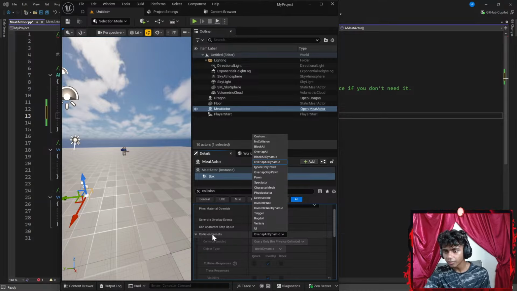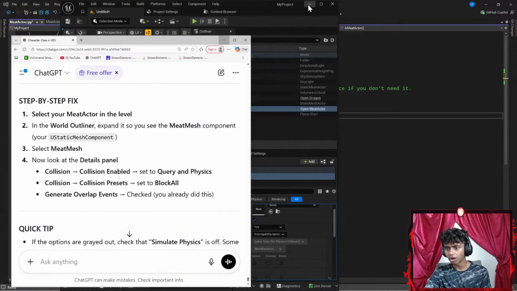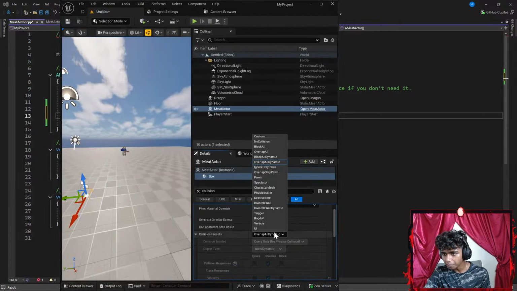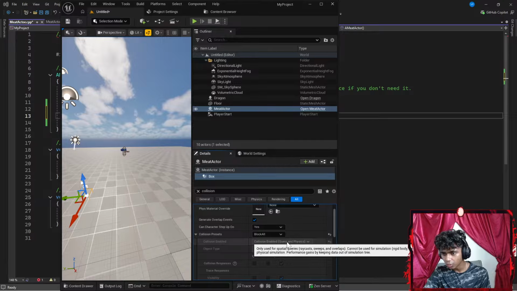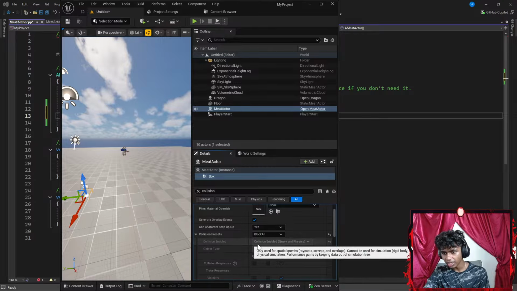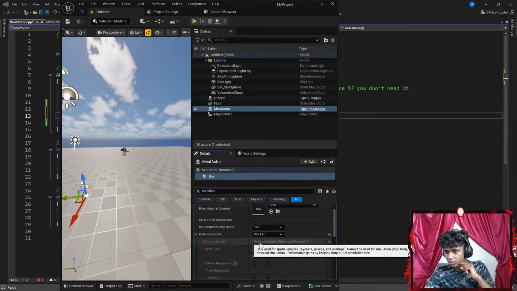Oh, okay, I see. So my collision preset, what should it be set to? I forgot. So collision preset is going to be Block All. So my collision preset is going to say Block All. Okay, and then query. Okay, enable. Okay, I added my preset, but it's only used for spatial queries, raycasts, sweeps, and overlaps.